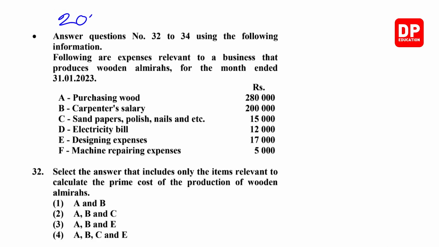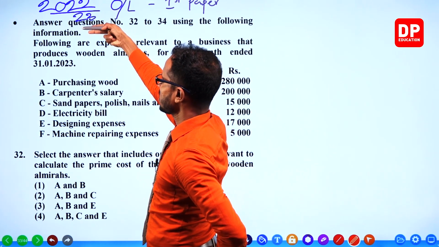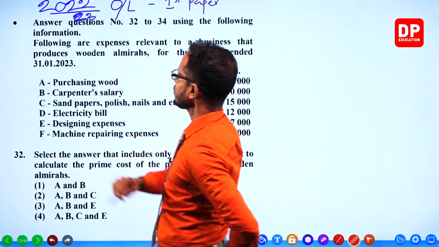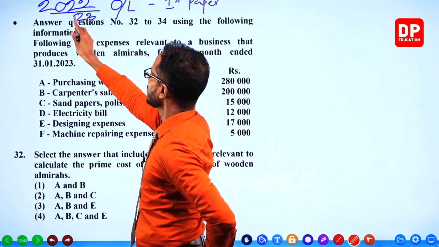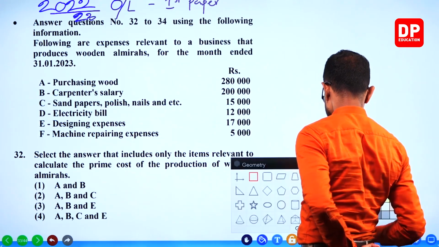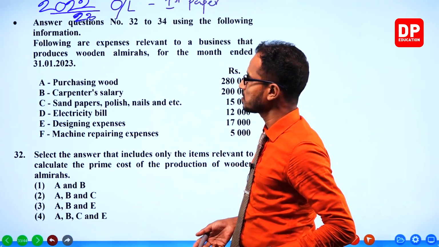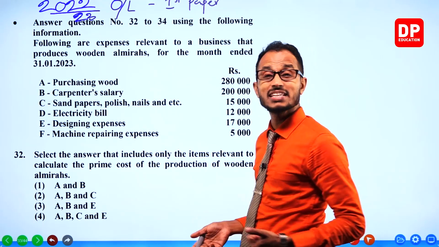This is the O-level first paper, the MCQ, the 2022 paper which was done in 2023. So we have the last 9 questions, from question number 32.